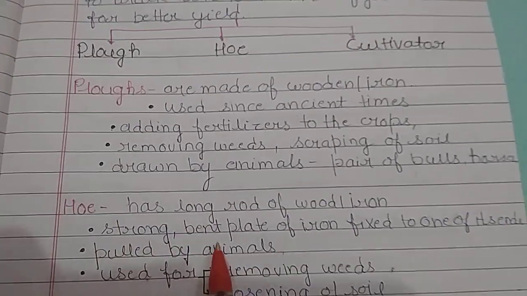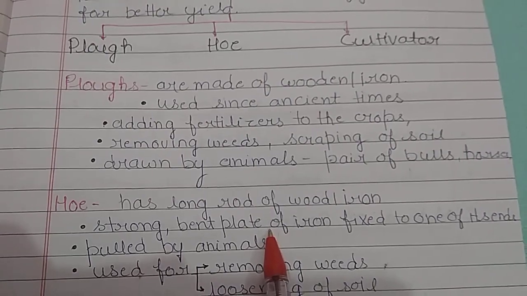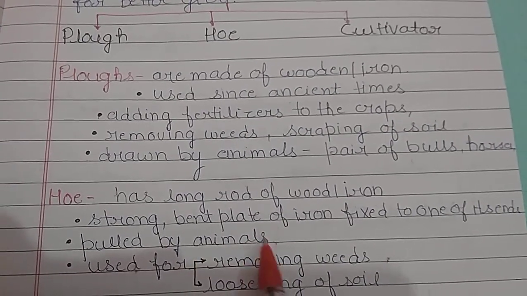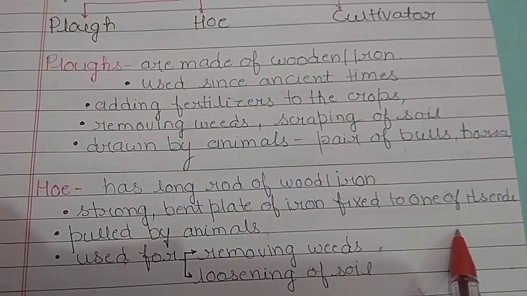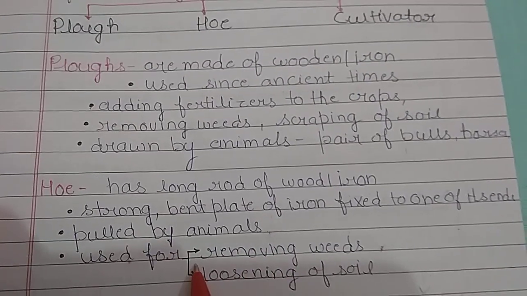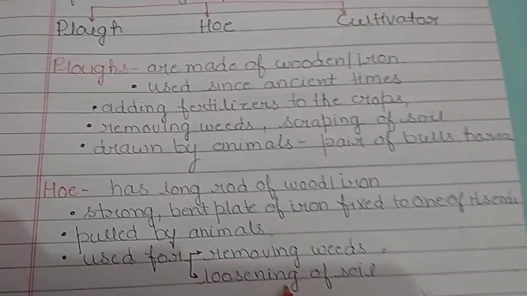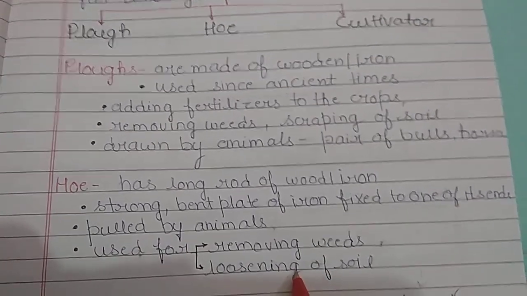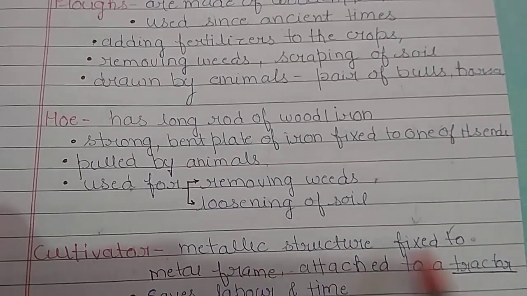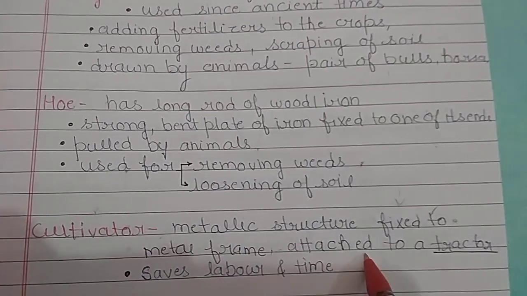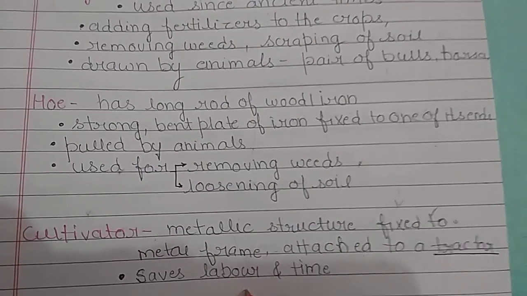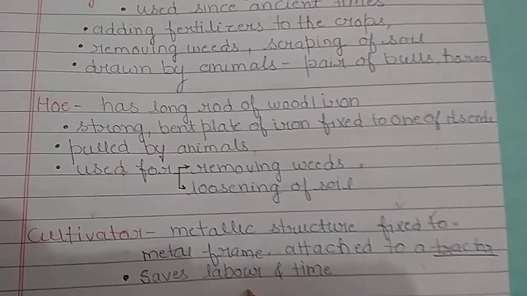Next is hoe. Hoe has a long rod of wood or iron and it has a strong bent plate of iron fixed to one of its ends, and it is also pulled by animals and used for removing weeds and loosening of soil. Next is cultivator. It is a metallic structure fixed to a metal frame and it is also attached to the tractor, and it helps in saving our time and also saves labor.